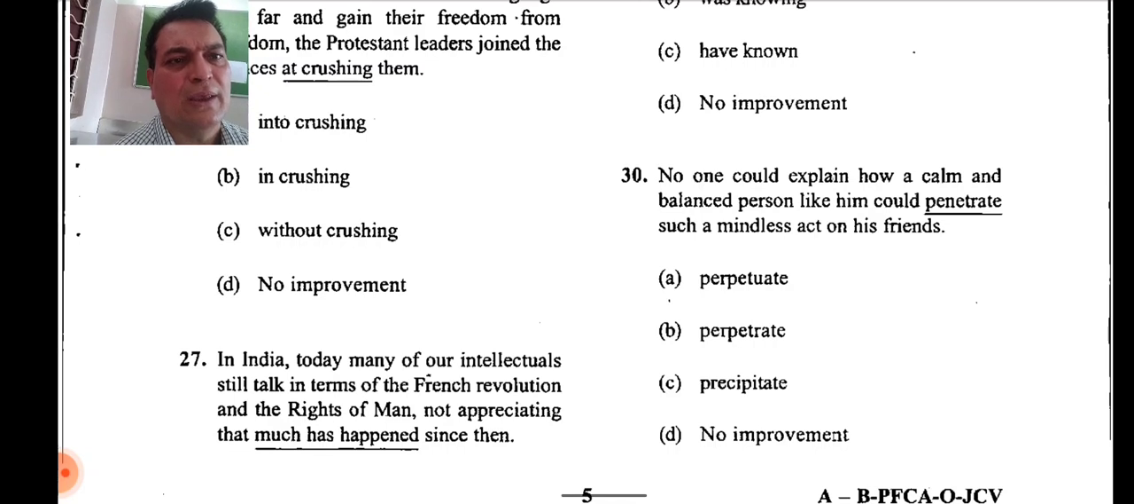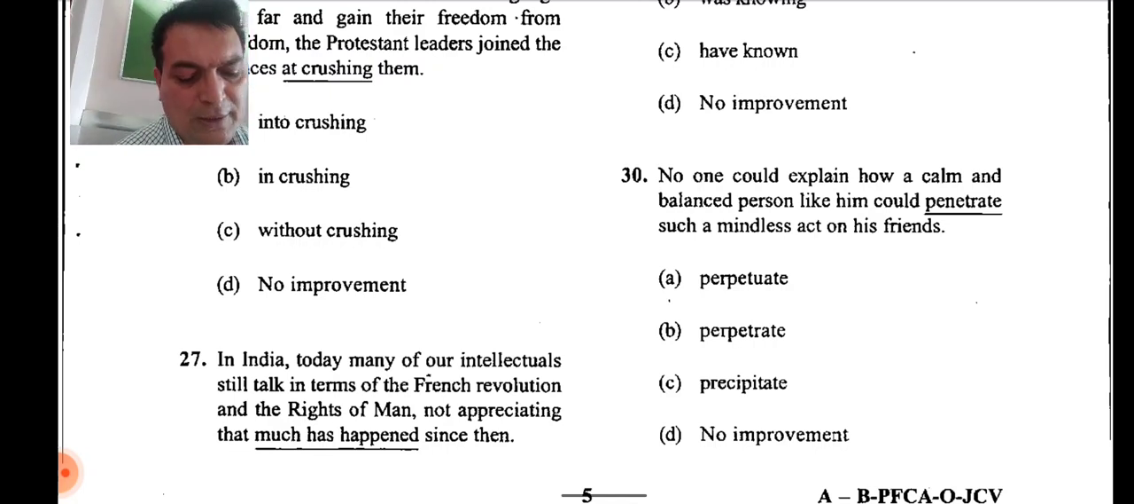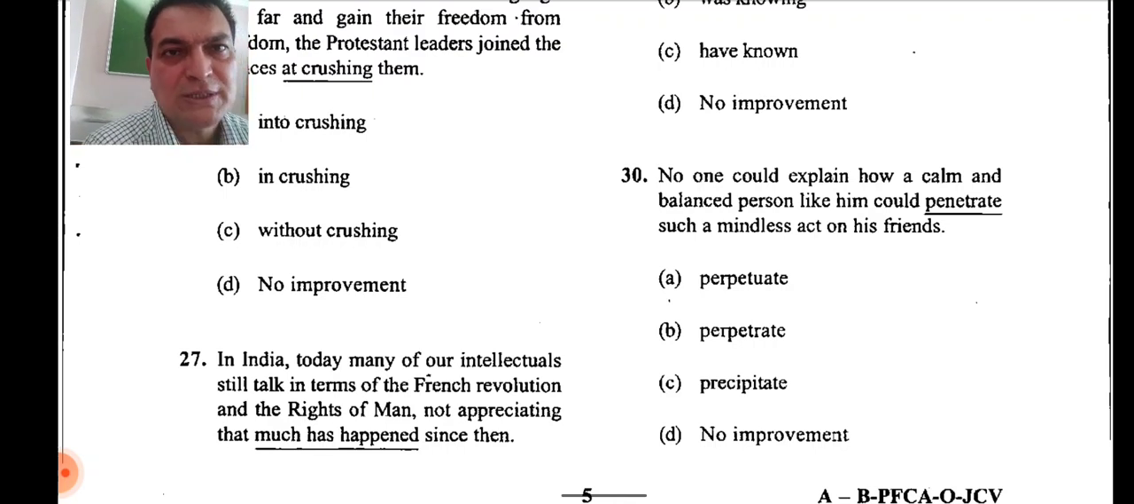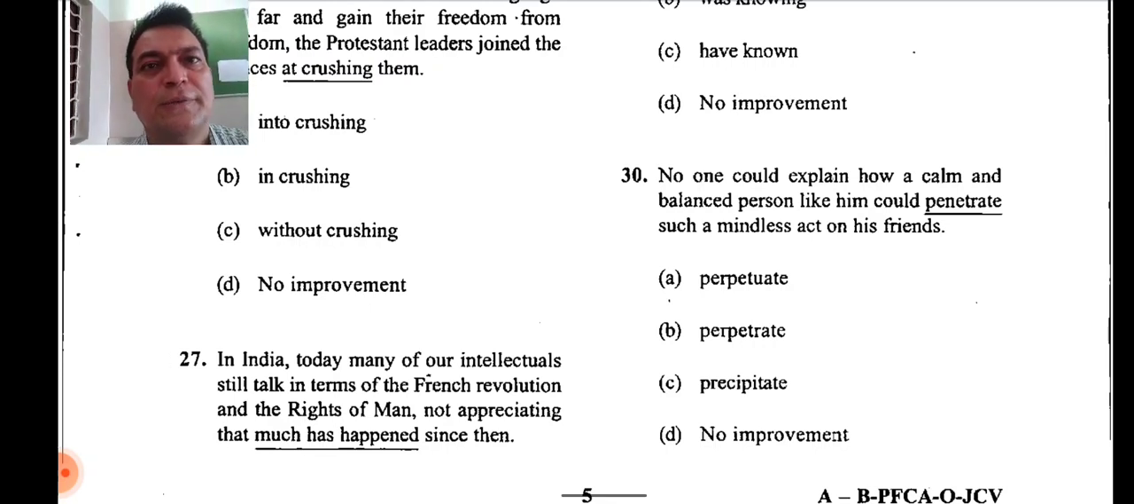So what has happened? A crime has been committed. So here what is the right thing? Perpetuate, perpetrate, precipitate, and no improvement. So what is it? Perpetrate. So commit with that meaning. The right word will be perpetrate. Yes, what will be the right answer? Yes, just think over that. The right answer will be, yes, perpetrate. And what does perpetrate mean? Perpetrate means to commit. So we'll stop here with this, the last one, that is the 30th one.